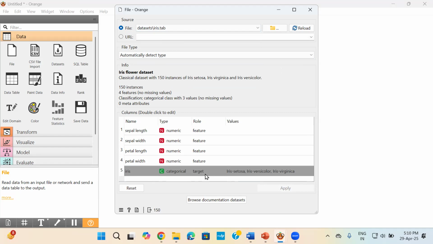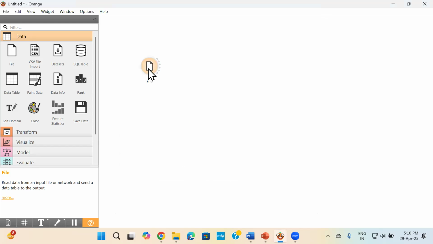Okay, in case it is not the target value, do not worry, just click here and select the target. The target value is the one where the prediction takes place. You know, the prediction takes place on this particular variable. Okay, and just click on apply and then close this. Okay, so our data set has now been loaded.